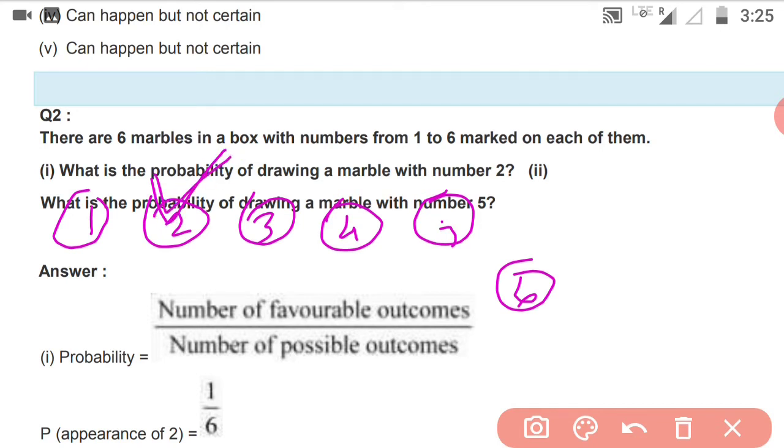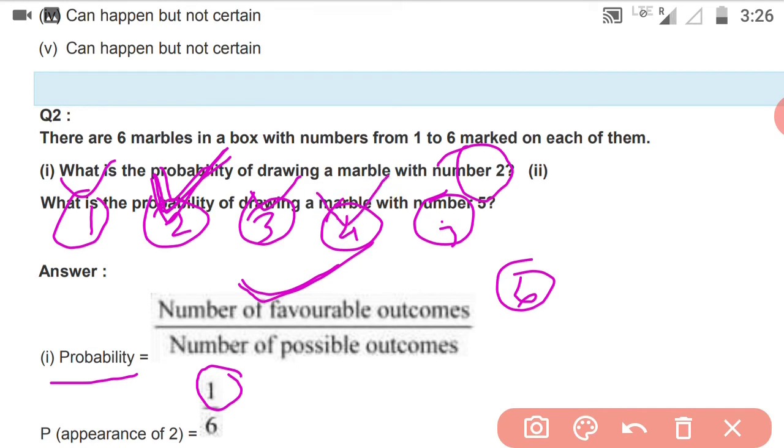So for finding the probability, number of the favorable outcome. Favorable outcome means which outcome you want, 2, isn't it? So how many 2 is there? Only one, isn't it? So here it will be only 1. And number of possible outcome. Number of possible outcome means it can come 1 also, it can come 2 also, it can come 3 also, it can come 4 also, because you will not see the marbles, isn't it?